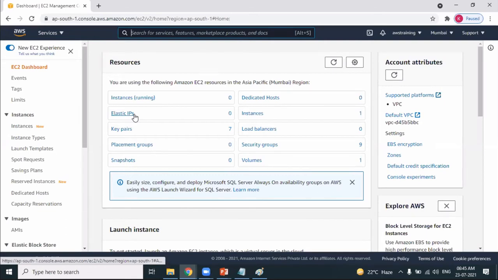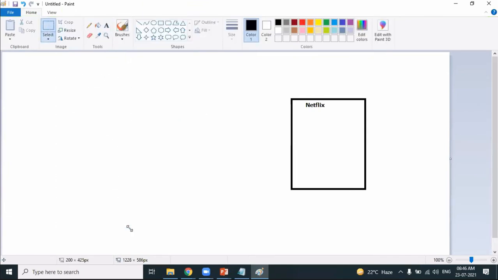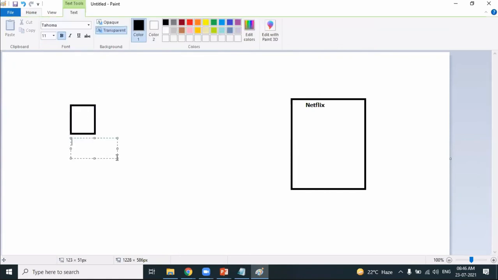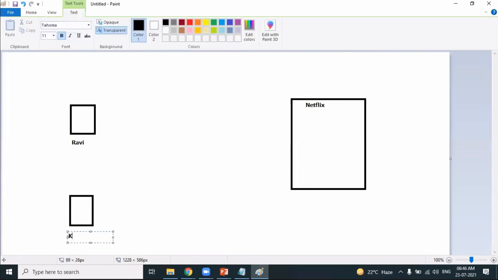So using an IAM user, you will be connecting to the AWS account and working with the AWS services. Look at this. For example, Ravi has joined the AWS team. Let's say Ravi is a resource who joined the AWS team. And some other resource, something like Kiran, has also joined the AWS team.